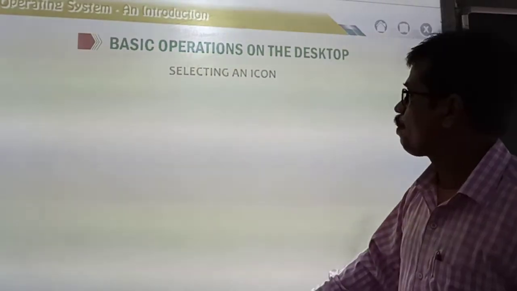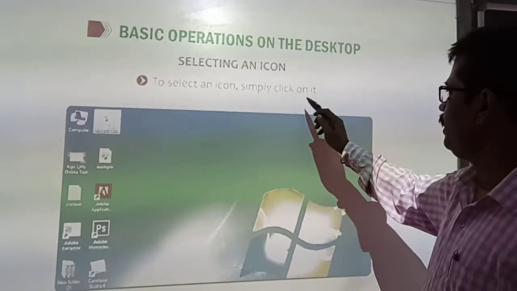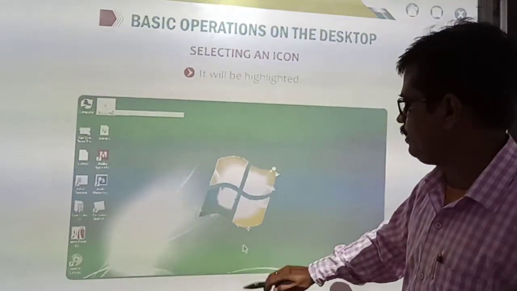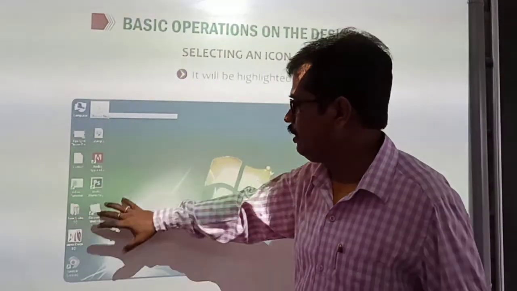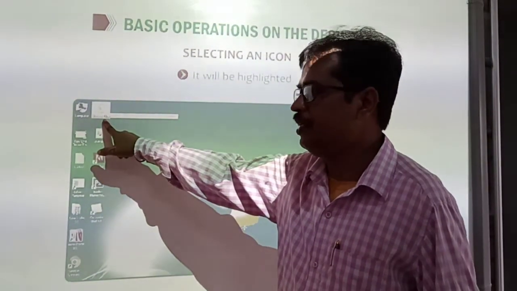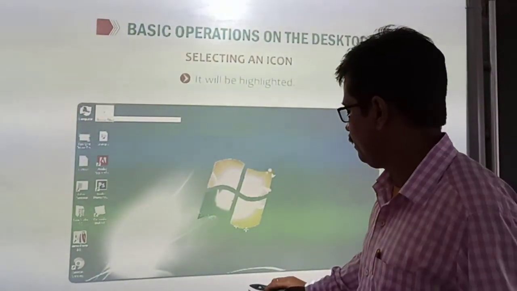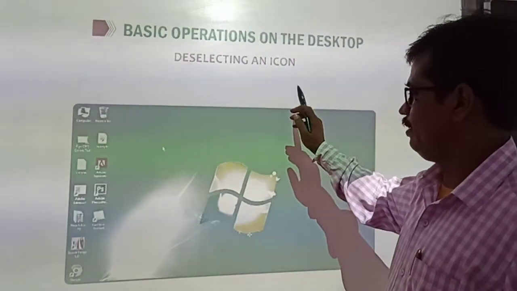Now let's see selecting an icon. To select an icon, simply click on it like this. It will be highlighted, which means it is selected. How to select? Simply click over any icon. It will be highlighted, meaning that program or icon is selected.